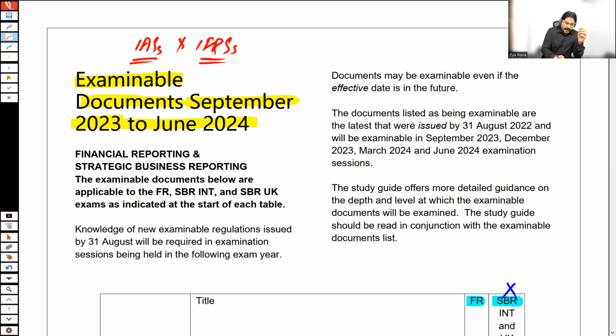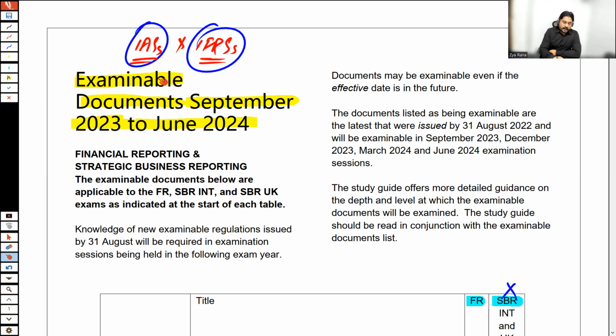But at FR level, we are going to cover the ISs and IFRSs only. There is no topic like bank reconciliation. There is no topic like, let's say, control account reconciliation or the day books. These things, yes, are part of financial accounting, but here we are talking about reporting, the reporting standards. So at FR level, we will only be discussing what the ISs and the IFRSs are.